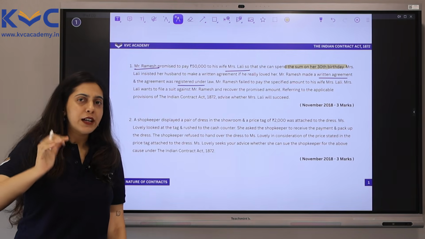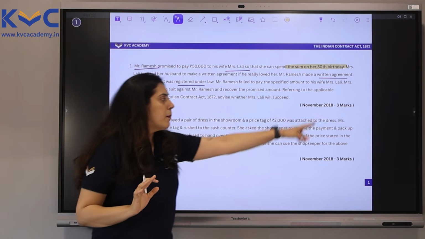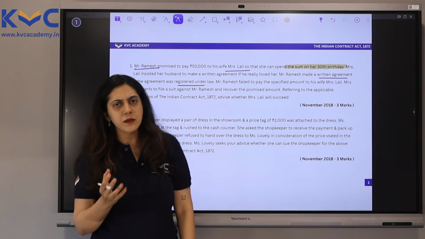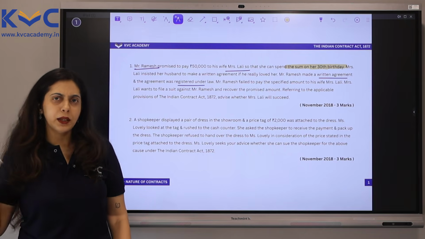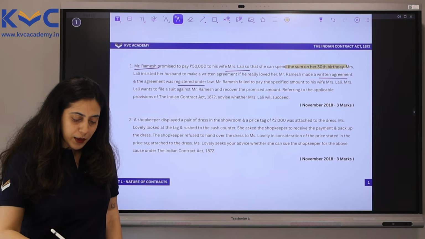Whether you have to write the facts of the case or not will depend upon the marks. Here, since it's just 3 marks, you may choose to refrain from writing it. Just give a 1-line summary. That should suffice. Okay? So question number 1 done.